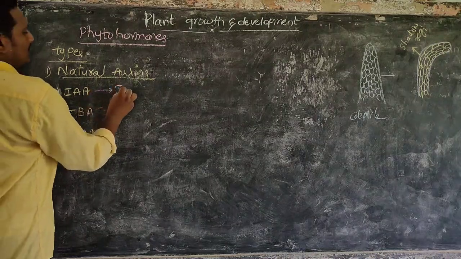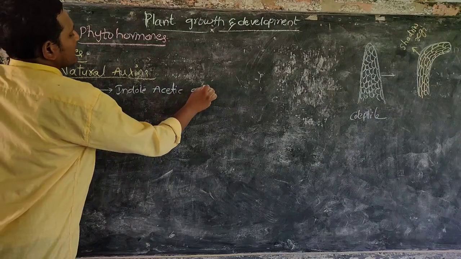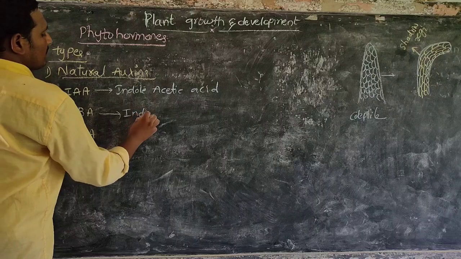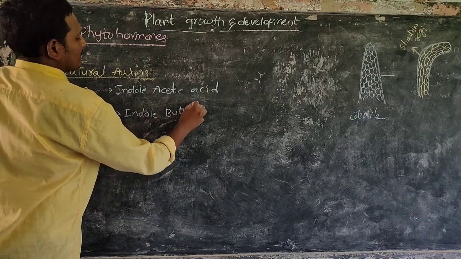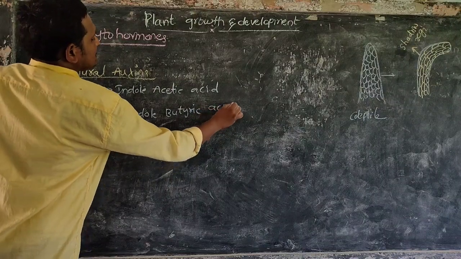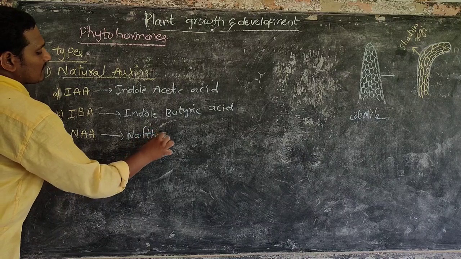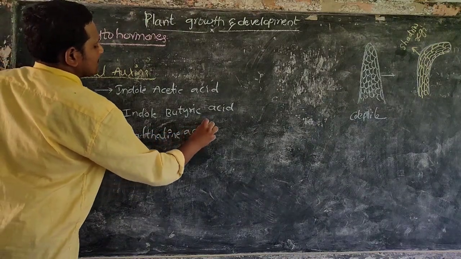IAA, indole acetic acid. IBA, indole butyric acid. NAA, naphthalene acetic acid.